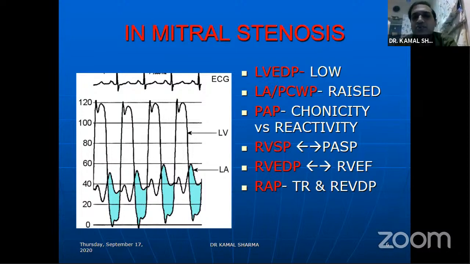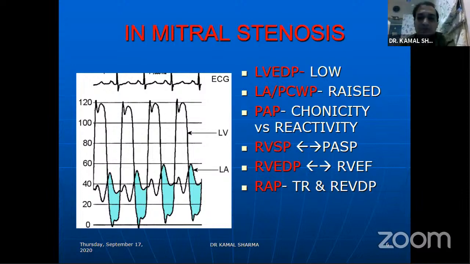Beyond that, in mitral stenosis the LV end diastolic pressure usually becomes low, because the flow is impaired, and the LA pressure starts rising. Of course, with chronicity, pulmonary arterial pressure will also vary according to the reactivity that may be present, which is very different in certain patients compared to others. Like you would find juvenile mitral stenosis, where the PH can develop very rapidly, versus certain patients in Caucasians, where the chronic disease only leads to the development of pulmonary arterial hypertension. So bronchoreactivity, and not only vascular reactivity, also determines what the PA pressure is going to end up being.